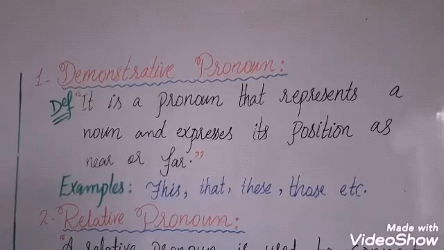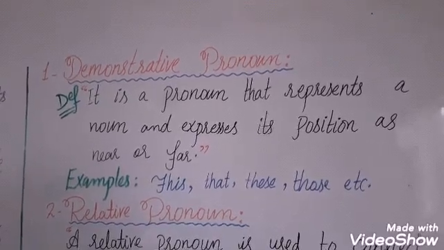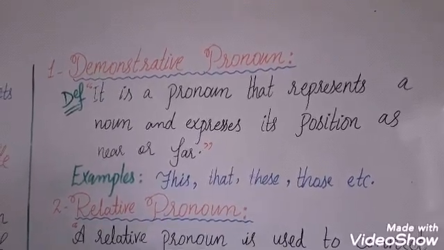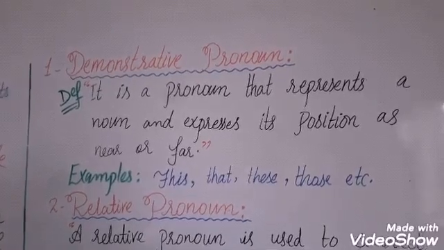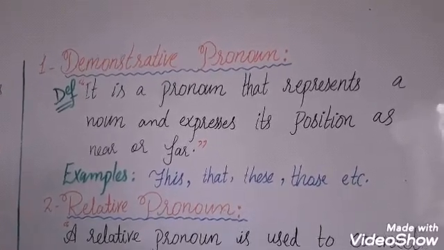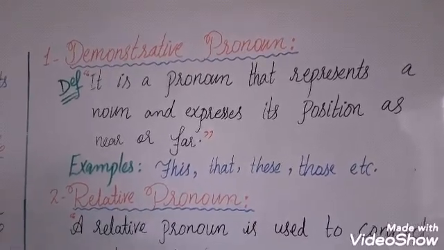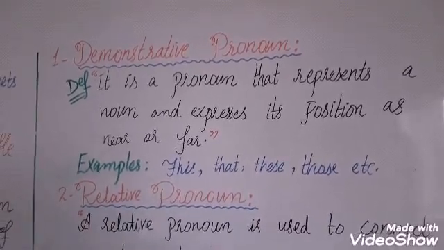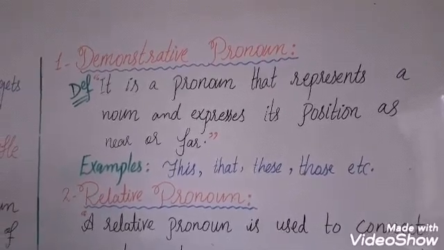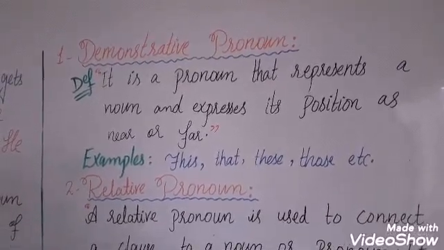So students, we start our conversation from type number 1, demonstrative pronoun. Its definition is: it is a pronoun that represents a noun and expresses its position as near or far.